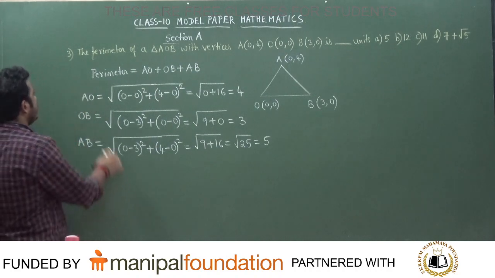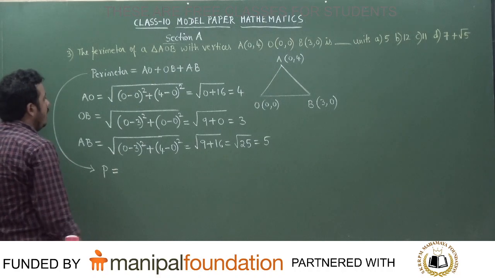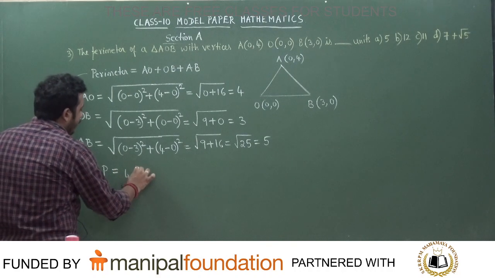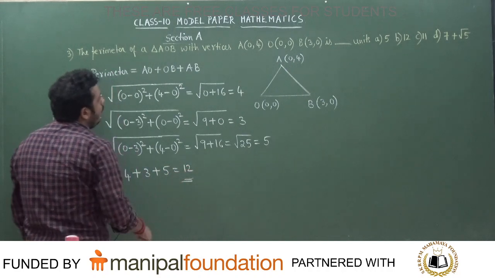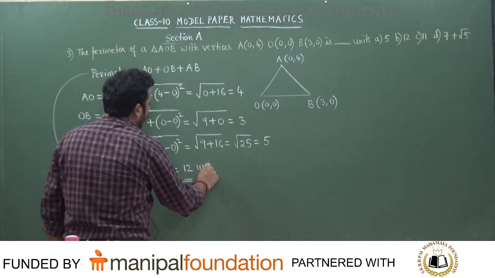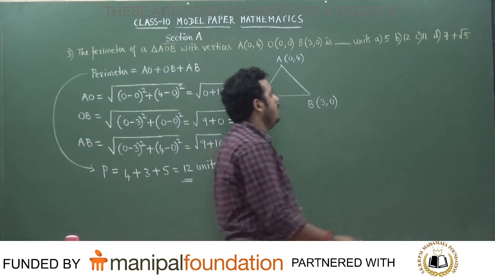Now the question is asking you to calculate the perimeter. So perimeter P is equal to AO, AO is 4, plus 3 plus 5. The answer that we get is equal to 12 units. 12 units corresponds to option number B, which is the answer to the question.